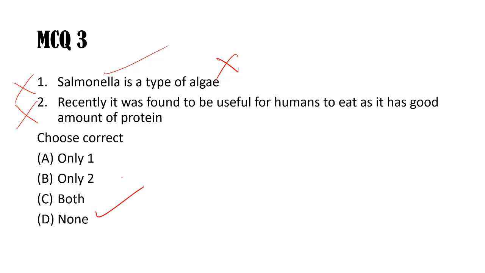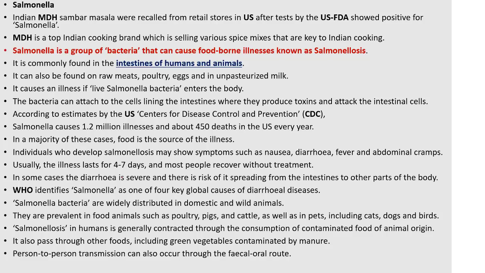So D, none, is the answer. Both the statements are wrong here. You can read that in intestines of humans and animals it is found, and salmonellosis is the disease it causes. Additionally, people can get this bacteria from unpasteurized milk, eggs, poultry or meats. And in the US, the CDC, the Center for Disease Control and Prevention, found these samples and told that around 450 deaths in the US every year are caused by salmonella. So it's a dangerous bacteria, and it was found in the MDH sambar masala samples.